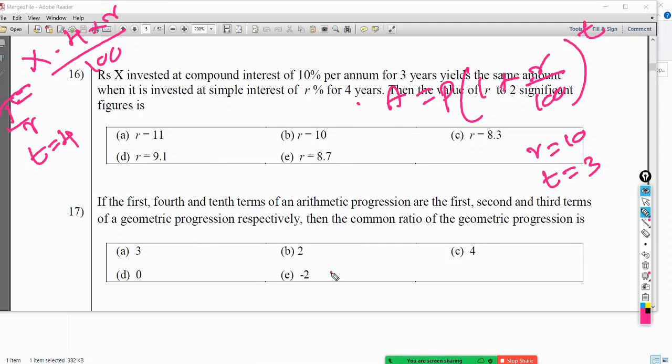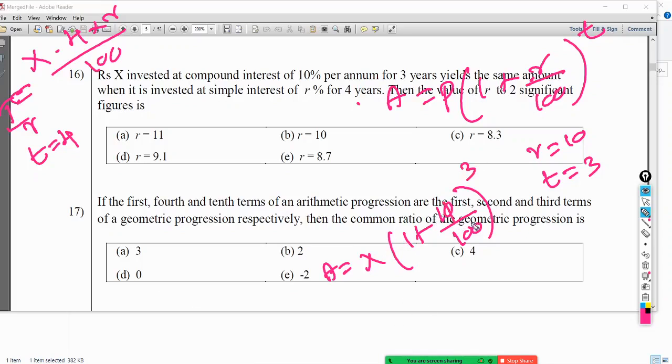Accrued value is P is X, X is invested, X times 1 plus R is 10% divided by 100, for 3 years, to the power 3.